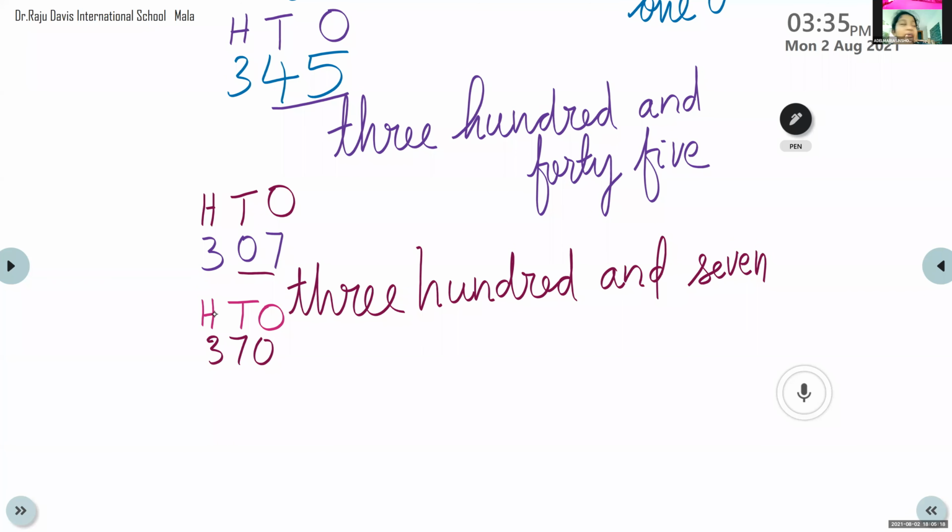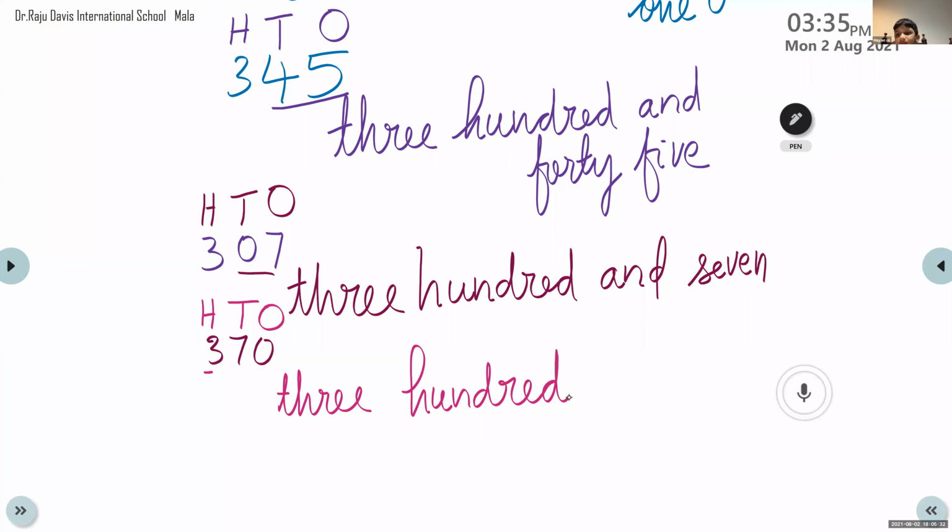Now we can start with the hundreds place. How many hundreds? 300. Now tens and ones place together, 70. So 370. Okay, good boy.